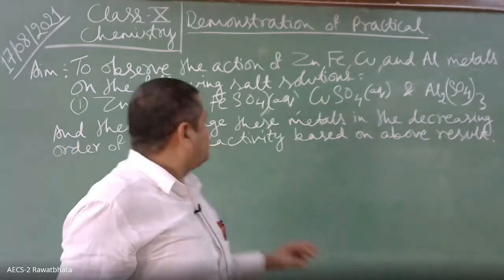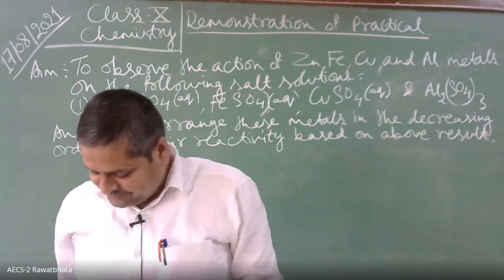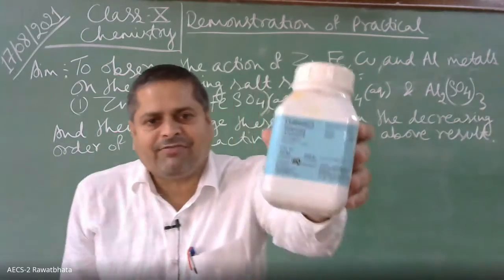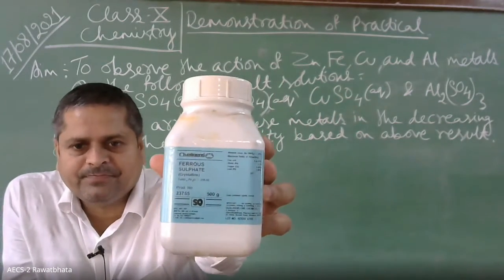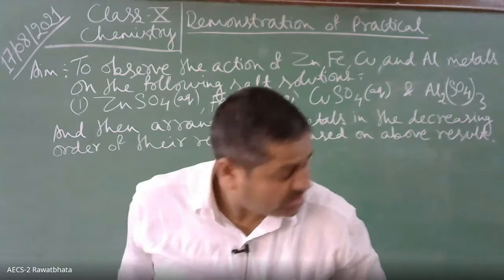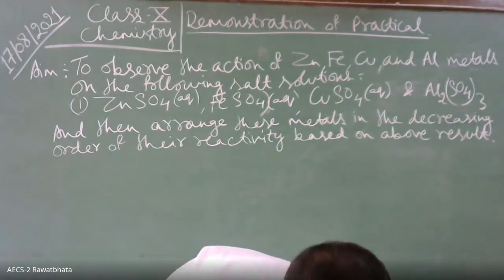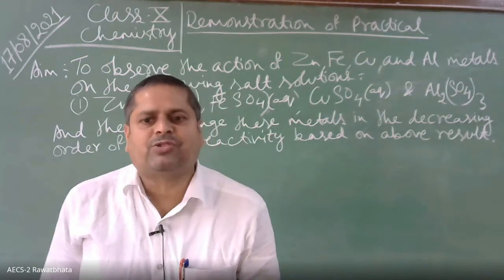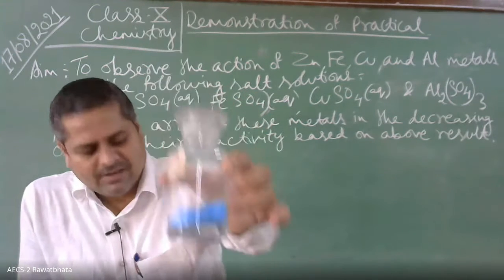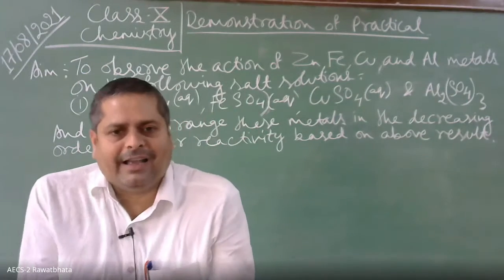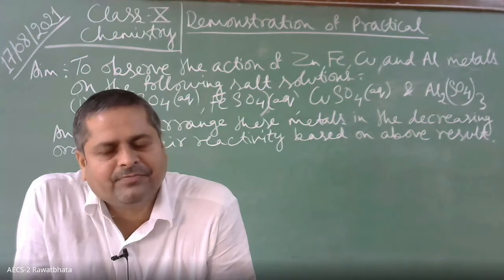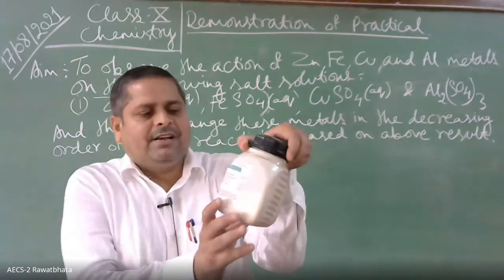Then second is iron sulfate. This is iron sulfate or ferrous sulfate. Then it is copper sulfate. What is the color of copper sulfate? Blue color. And what else we require? Aluminium sulfate. This is aluminium sulfate.